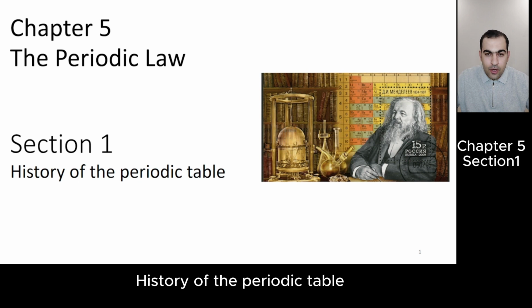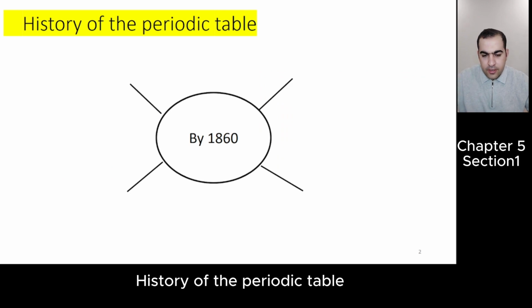Today we're going to talk about chapter 5, the periodic law, and specifically today we're going to talk about section 1, history of the periodic table. Okay, so history of the periodic table.